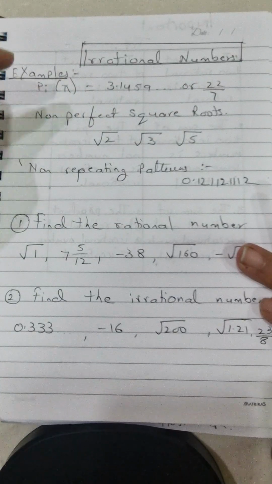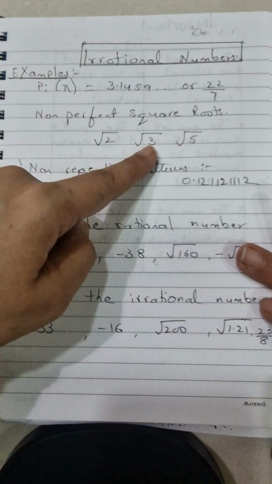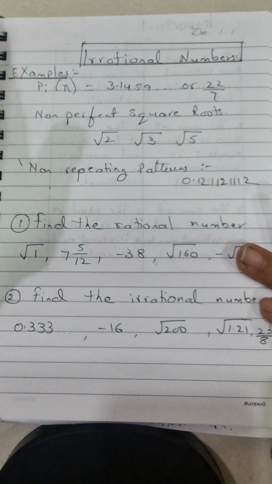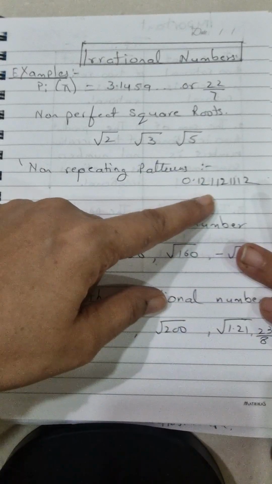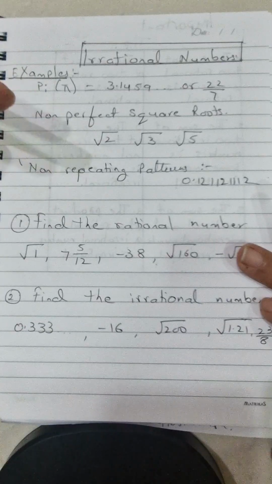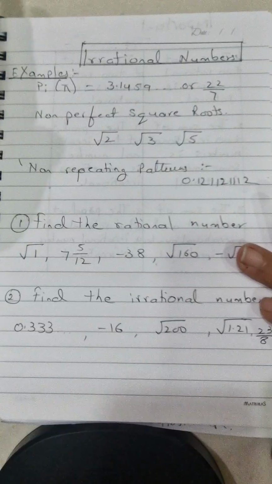Second category is non-perfect squares, like square root of 2, square root of 3, square root of 5, whatever. They are all non-perfect square roots, so their roots are not whole numbers, that's why they come under irrational numbers. And lastly, non-repeating patterns, like 0.12, 112, 1112 and so on. The pattern is not the same, so that's why it comes under irrational numbers.